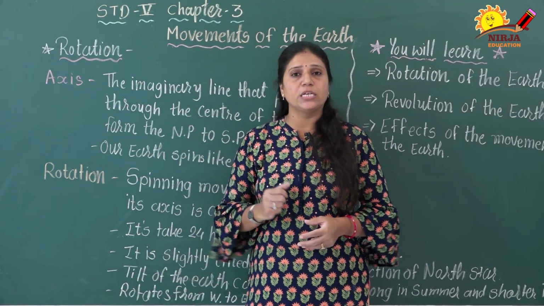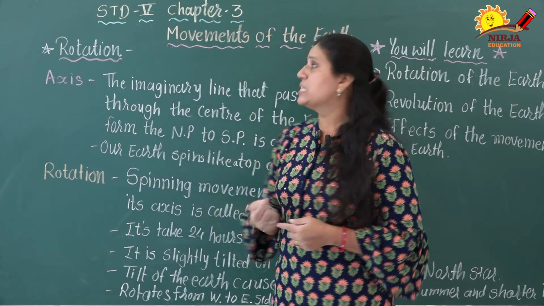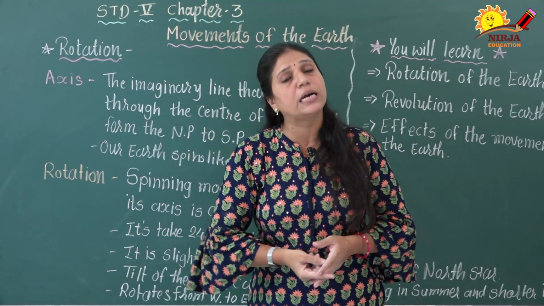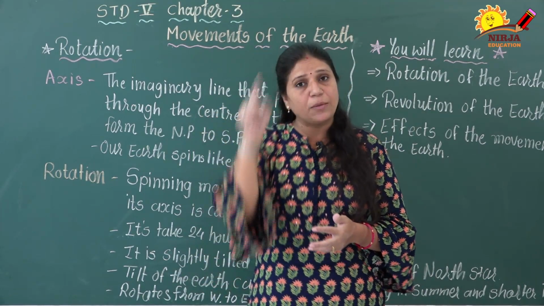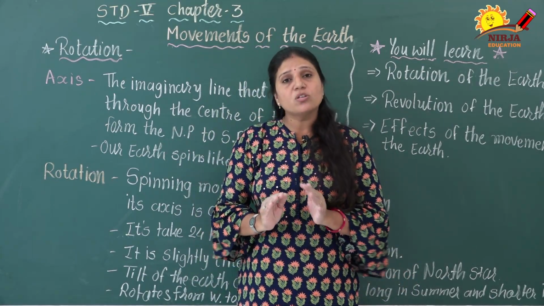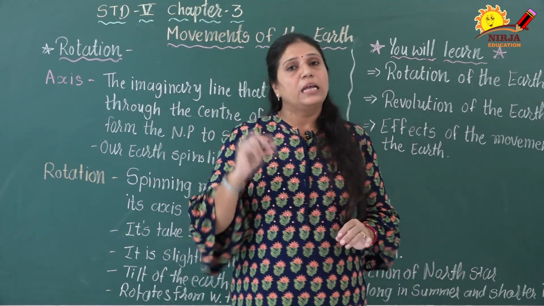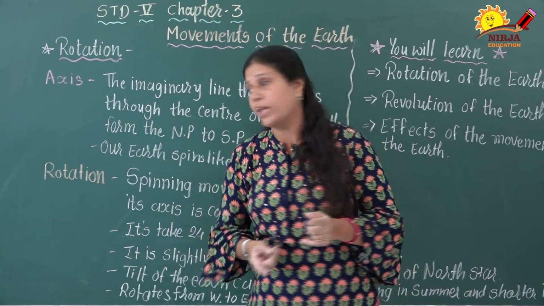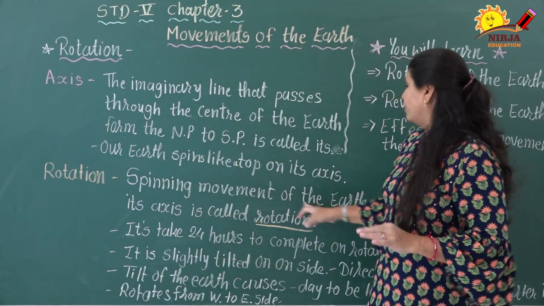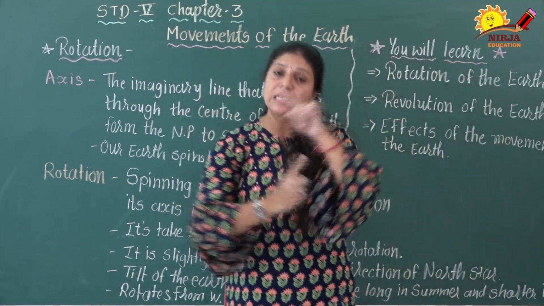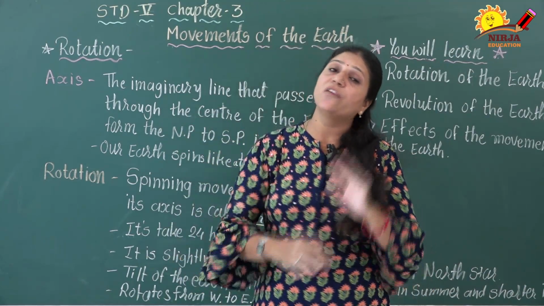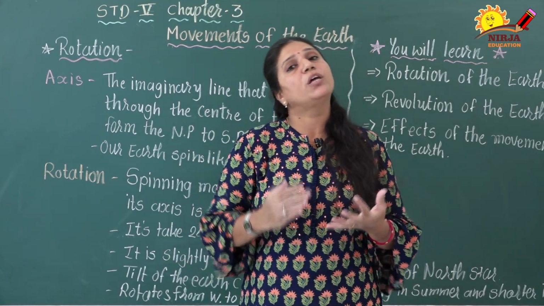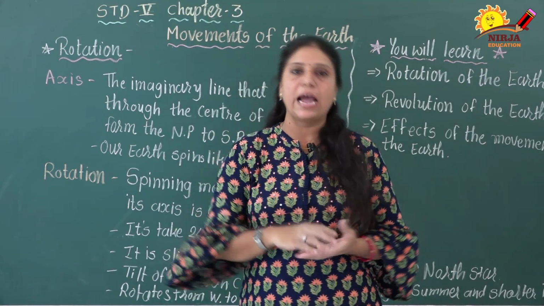What is rotation? Let me quickly revise it. What is an axis? Axis is an imaginary line that passes through the center of the earth, from the north pole to the south pole. We can imagine it, and because of this axis, the spinning makes one movement of our earth, which is called rotation. Here we can see the spinning movement of the earth on its axis. It is called rotation, and the effect of rotation is day and night, right?